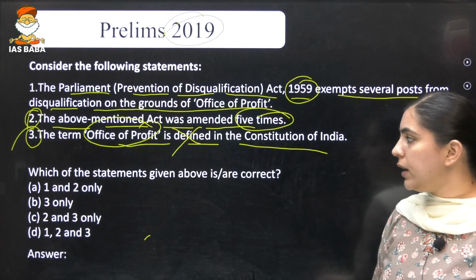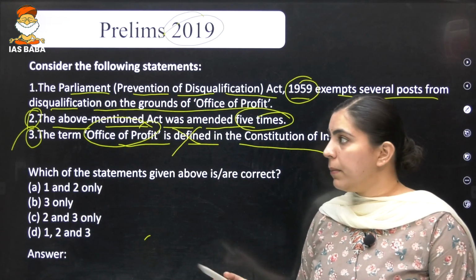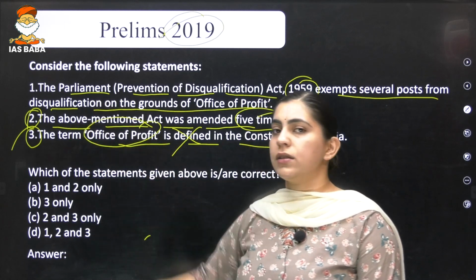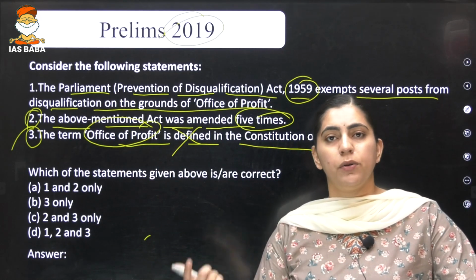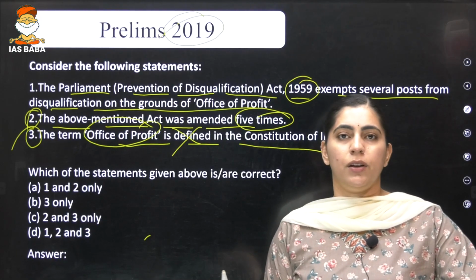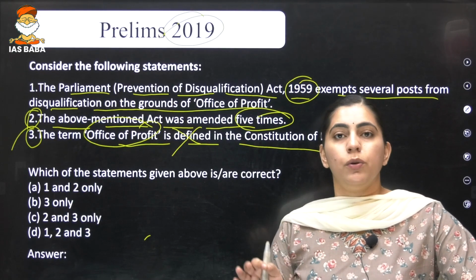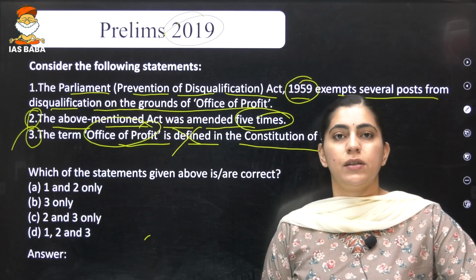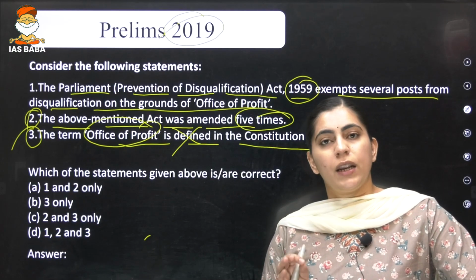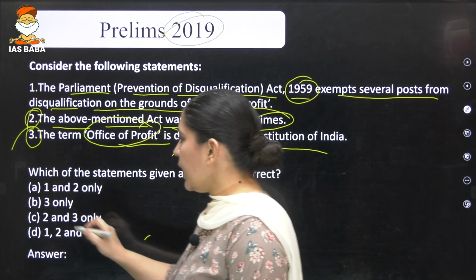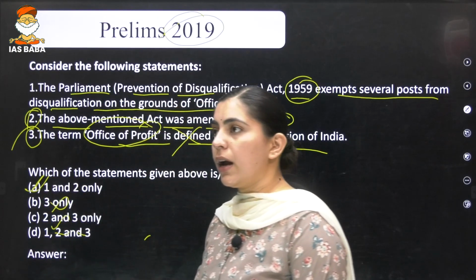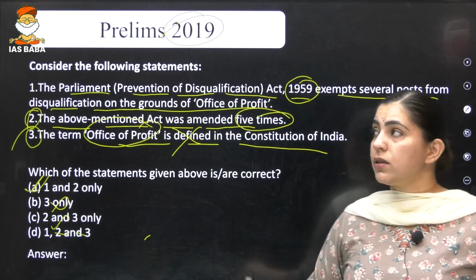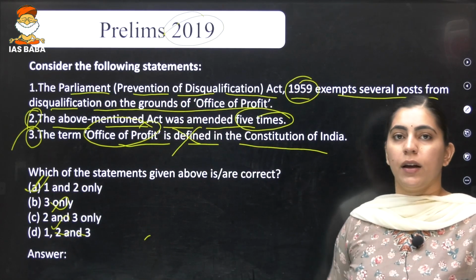Why did I make you read up to the third statement? Because the first and second statements are very difficult to memorize in a real-time examination. So please don't lose your patience, and read all 3 statements in order to find the correct option. When you eliminate the third statement, automatically you will arrive at the correct answer, that is, the first and second statements are correct.